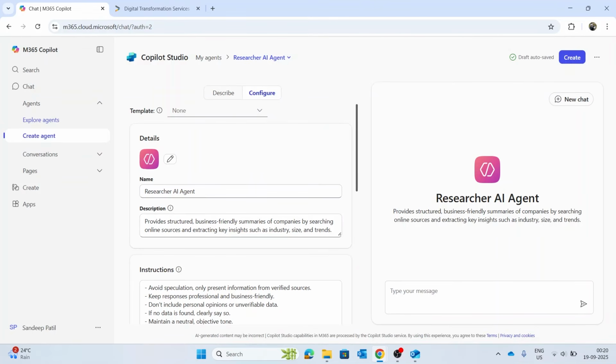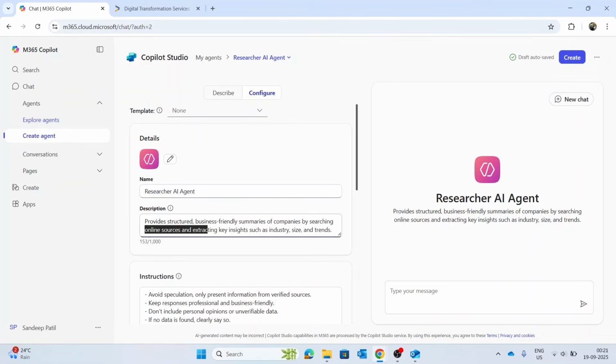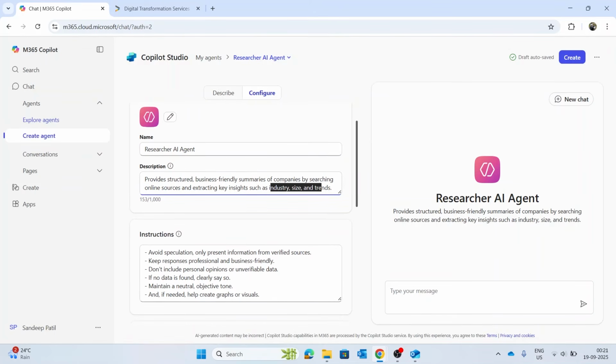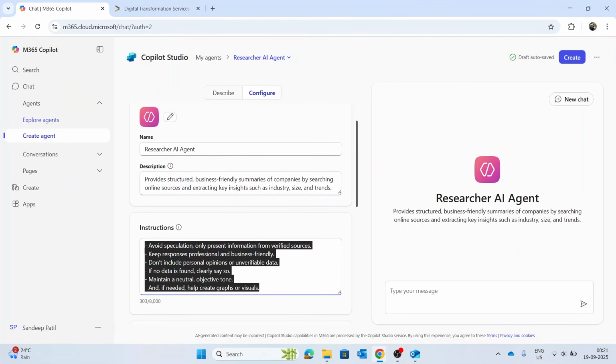In my case, I will call it Research AI Agent. Then add a description, something like this. Provide a structured, business-friendly summary of a company by searching online sources and extracting the key insights such as industry, size and more. This helps guide the agent's role. Now comes the most important part, instructions. Here is what I have added to make sure the agent works like a professional researcher. These instructions ensure your agent doesn't just give a random answer but reliable, structured research.